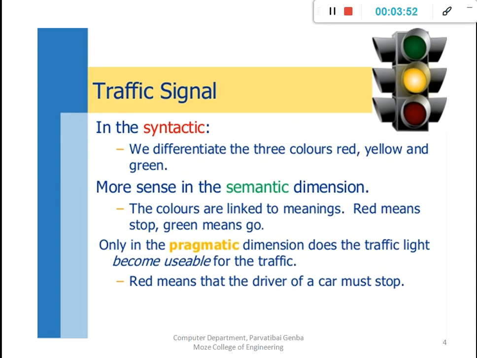Then more sense comes in the semantic dimension, that is, colors are linked to a meaning. Means the green color says go. Then the red color says stop. That's the semantic dimension related to the information. That is the semantic view.